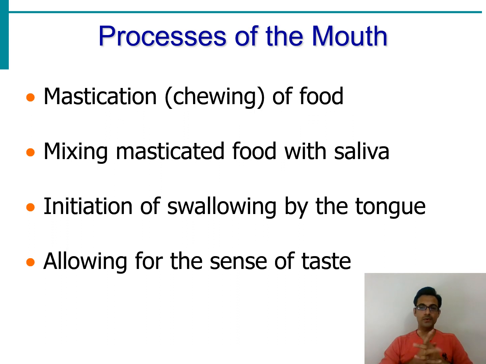Now what processes take place in the mouth, the buccal cavity, the oral cavity, and which are directly related to digestion? The first important process is mastication of food. Mastication means chewing. Whatever we chew with the teeth, crush and churn, that process is called mastication.